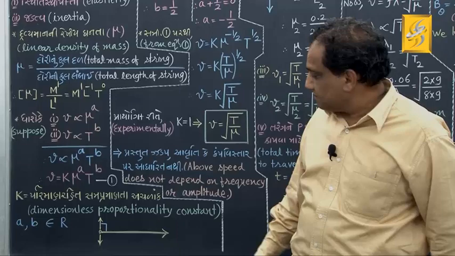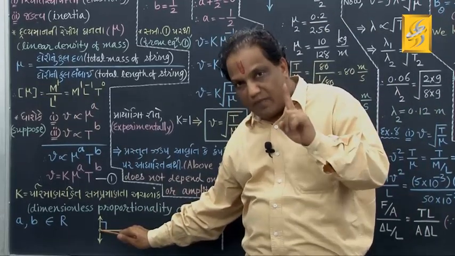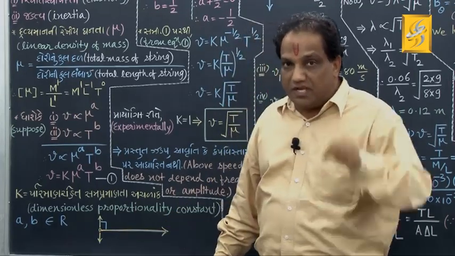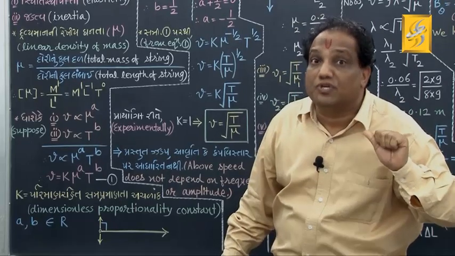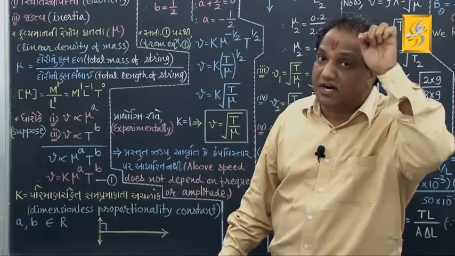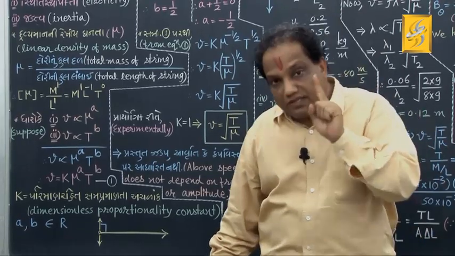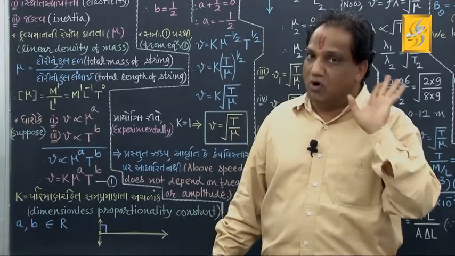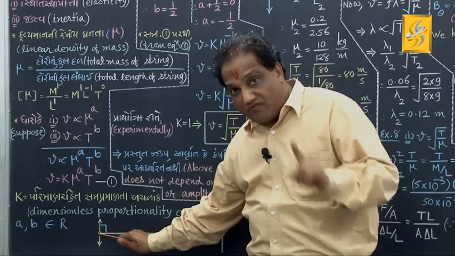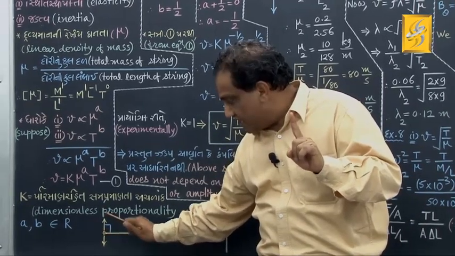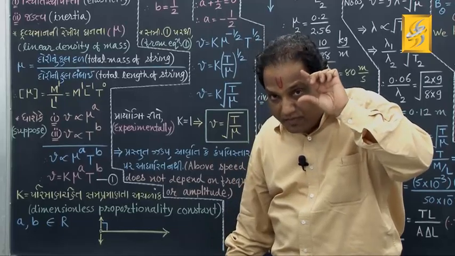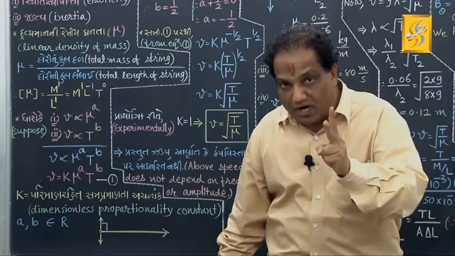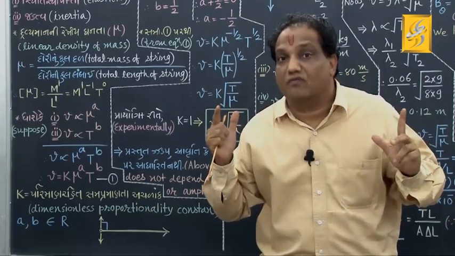Remember, when you displace any constituent particle of the string from its equilibrium position, what happens? It returns back towards its equilibrium position. But how fast will it return to the equilibrium position? That depends on the elasticity property of the medium. And one more thing, when you exert a deforming force, this particle gets displaced. But how much will be the displacement? That is decided by the inertia of the medium. So, there are two properties of the medium which affect the velocity of propagation.